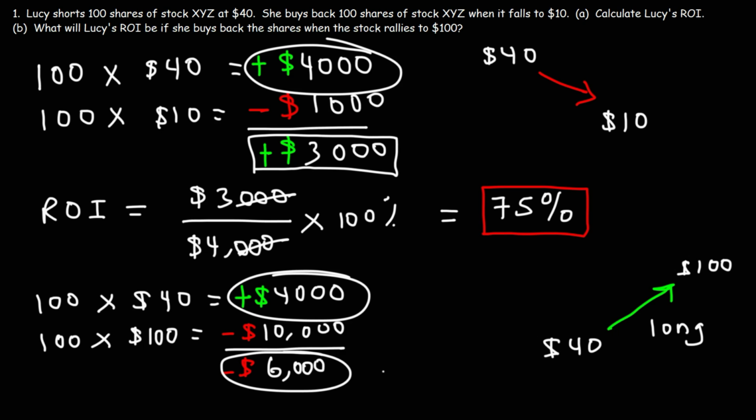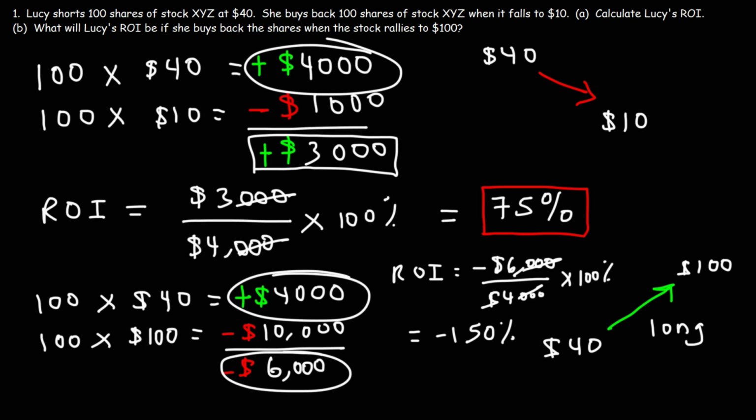So if we calculate the ROI, she received a loss of -6,000, and her original position in which she opened a trade was 4,000, times 100%. 6 divided by 4 is 1.5. 1.5 times 100 is 150.